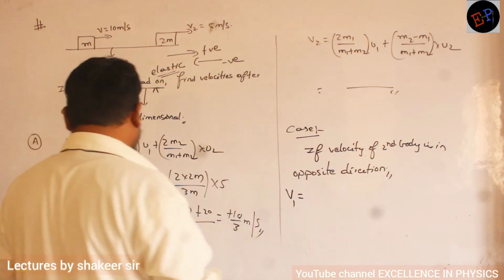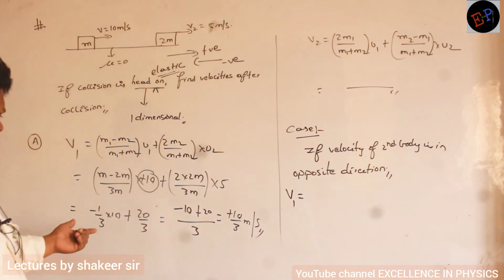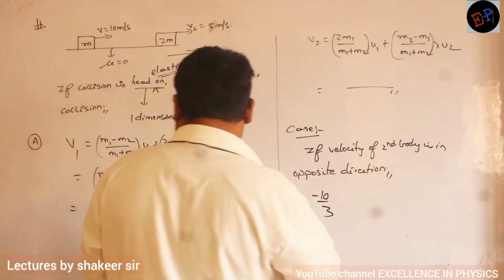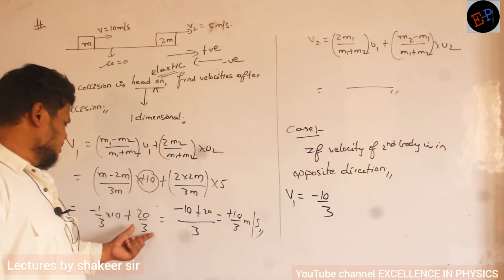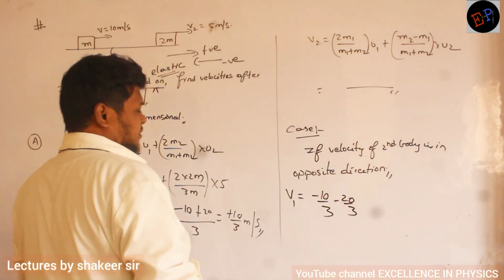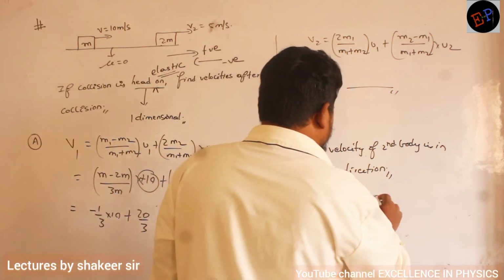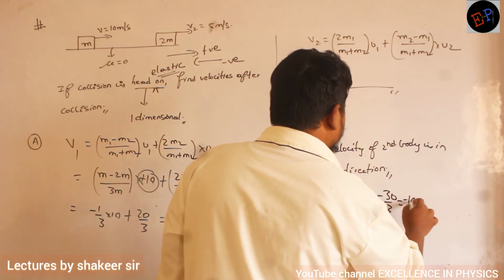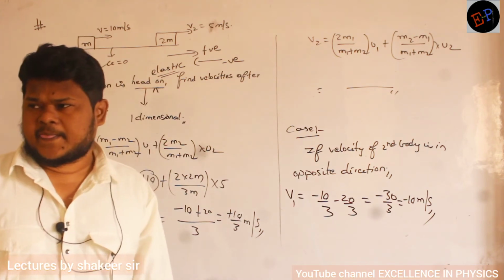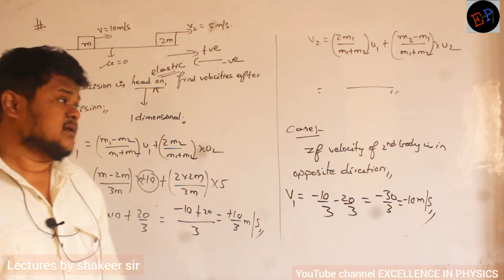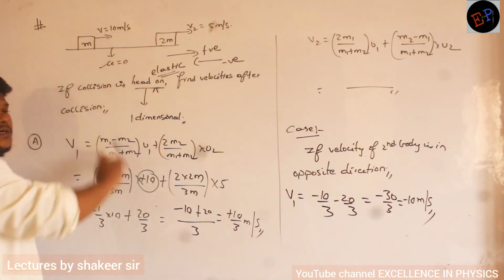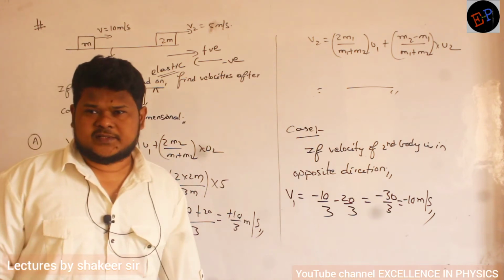Okay, let us see. So therefore, this remains to be same, no? This remains to be minus 10 by 3, minus 10 divided by 3. What about this one? Minus 20 by 3, minus 20 divided by 3. So therefore, minus 30 divided by 3 is equal to minus 10 meters per second. Clear, no? And what does minus 10 indicate? Minus 10 indicates that this body after collision starts moving in opposite direction. That is what we understood. Clear?